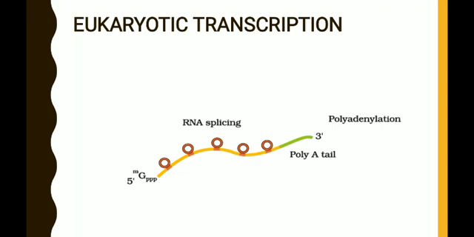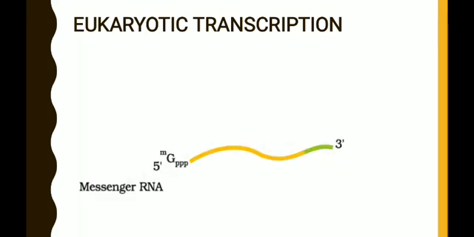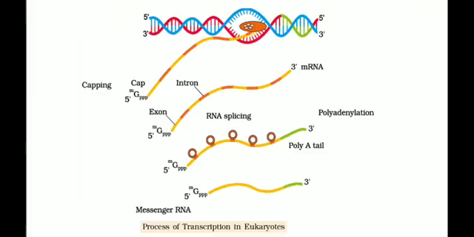So this is regarding the eukaryotic transcription. So this is the final product of processing, that is mRNA or messenger RNA. You can see at the 5' end there is a methylated guanosine triphosphate, and at the 3' end there is a poly A tail. Students, see here, this is the diagrammatic representation of eukaryotic transcription.